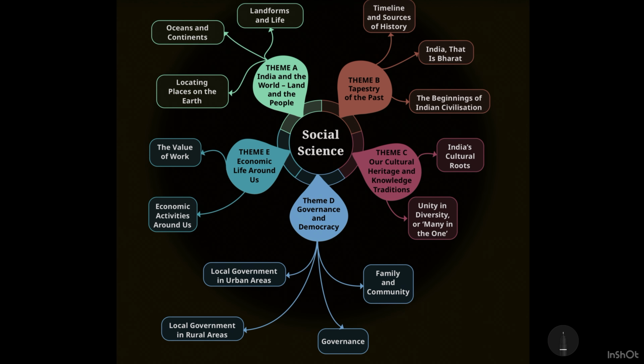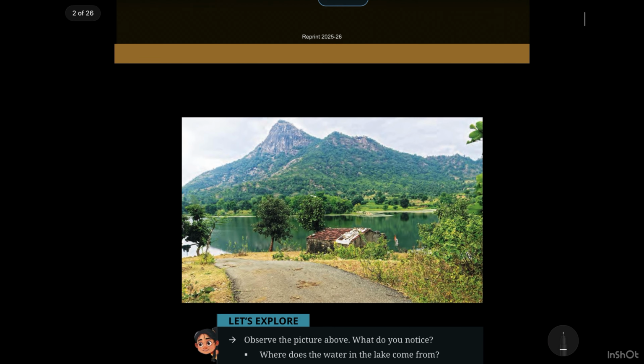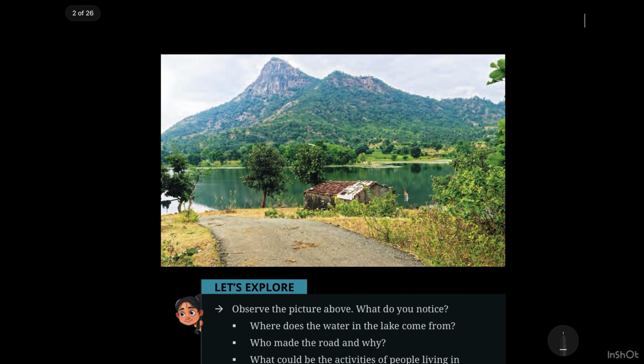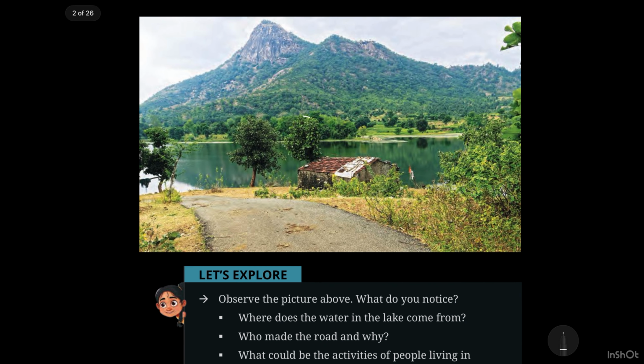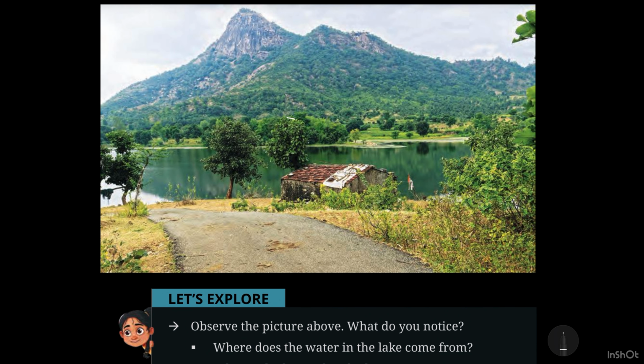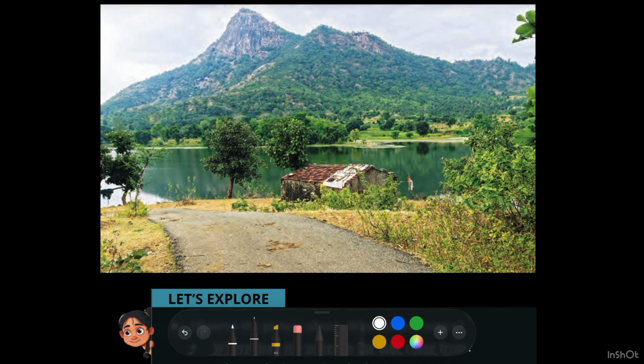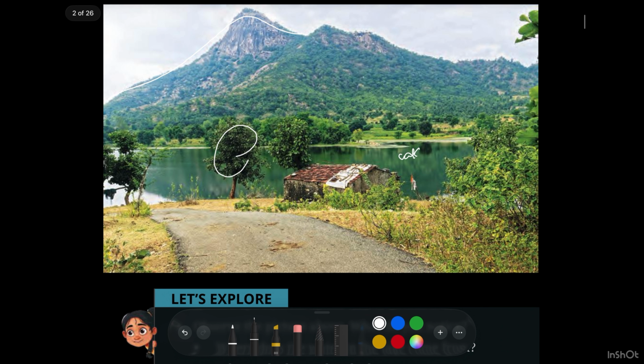At the end of this chapter we see this page, okay? And after turning this page you will see mountains here. Observe this image, note down your points in your notebook. Here you will see a beautiful mountain, beautiful trees. This is a lake, and a small house is there. This is a beautiful village, correct?